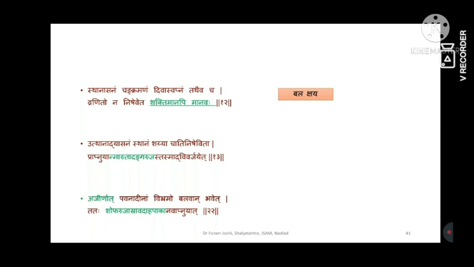Okay. Then Utthana, Sthana, Asana, Shayya cha ati nishevita. What does all this lead to? This all leads to Maruta Prakopa, and that will ultimately lead to Ruja. That's why it is said to avoid this. For pain removing purposes they have said this, because all these functions increase the tissue tension. And once the tissue tension is increased, that will lead to inflammatory changes, and inflammatory changes will lead to pain. Okay, that's why it is said.